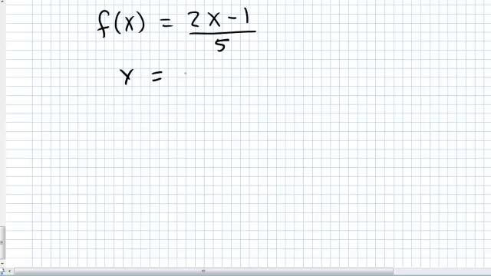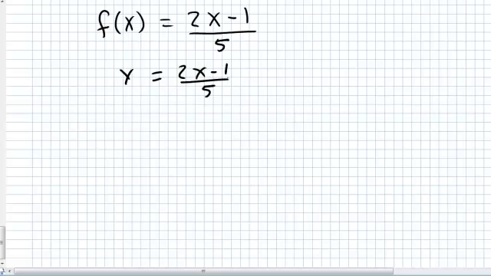So let's do an f of x. Let's say f of x equals 2x minus 1 over 5. Right, and we want to find our inverse function, our f inverse function. What undoes this function? So again, I'm going to write it as an equation notation to make it a little bit easier to think about. So that's y equals 2x minus 1 divided by 5.